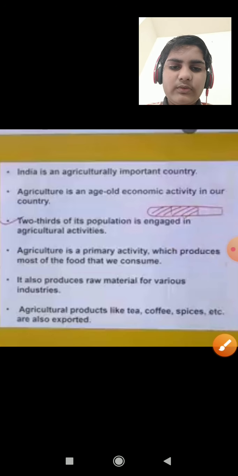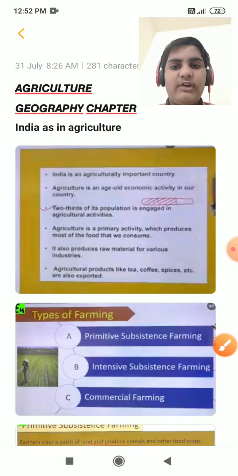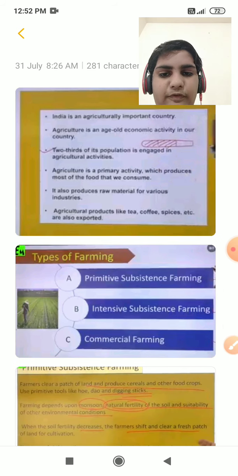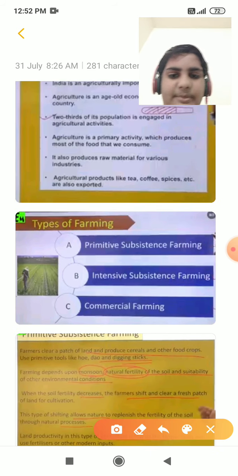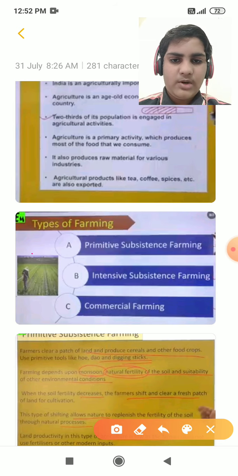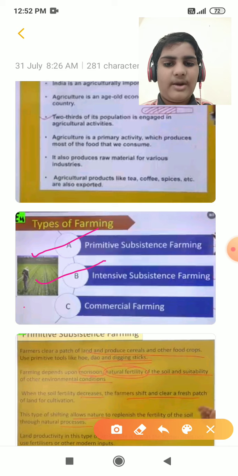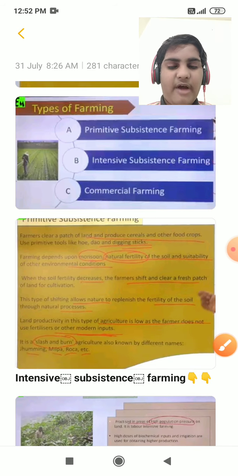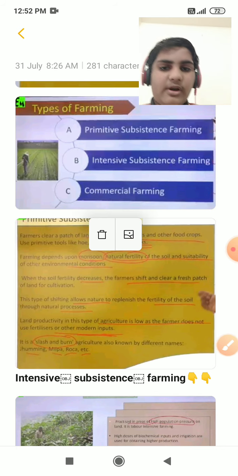So let's move to the next point. We completed India and agriculture. Let's move to the types of farming. What are the types of farming? There are three types of farming: primitive subsistence farming, intensive subsistence farming, and commercial farming. So let's move to primitive. The first type of farming is primitive subsistence farming.